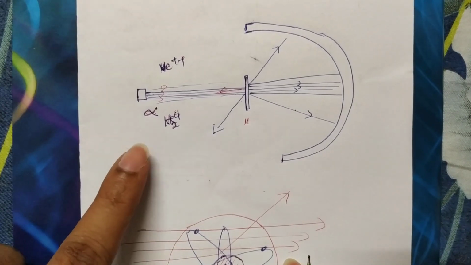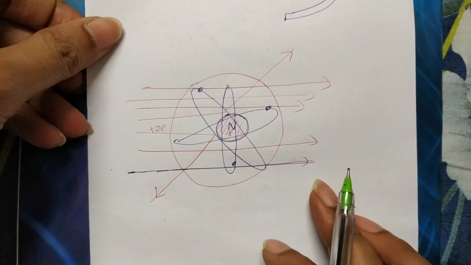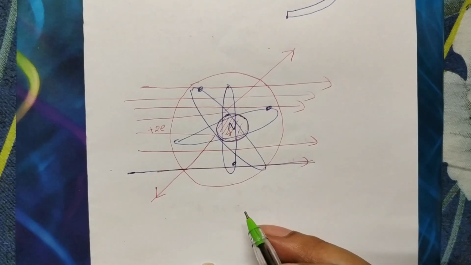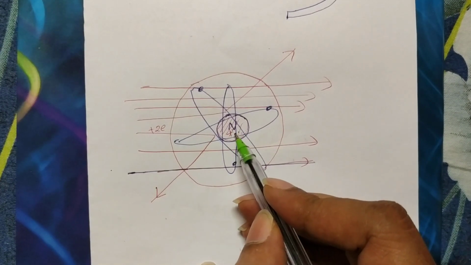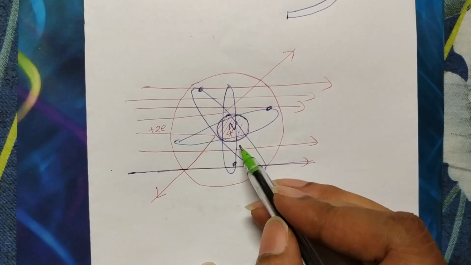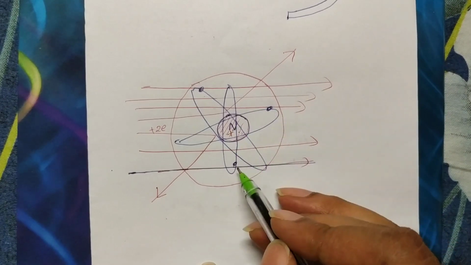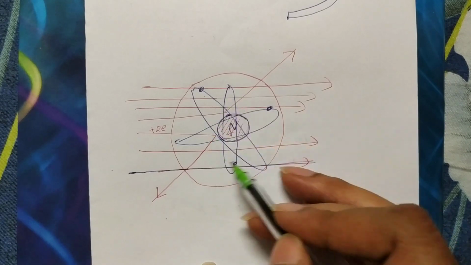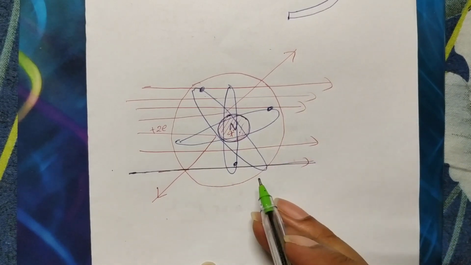Rutherford concluded that when alpha particles move through an atom, most of the atom is empty space only. A huge, high-density mass is concentrated at the center, in a very small space. Of course, electrons are rotating in the remaining space, but the mass of the electron is very small when compared to the nucleus mass, so we neglect that. Almost all the space of the atom is empty space. That is the reason all the alpha particles go straight without any deviation.